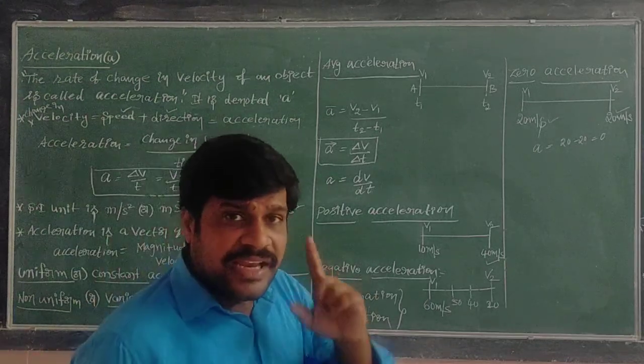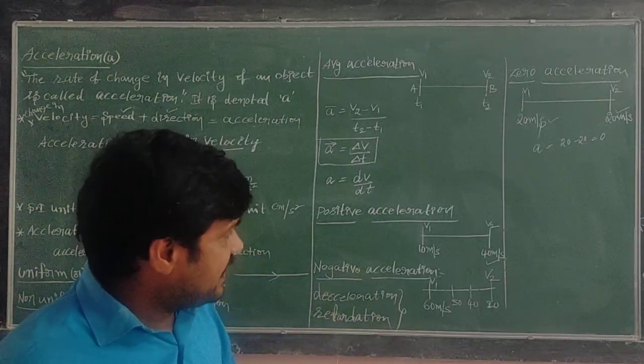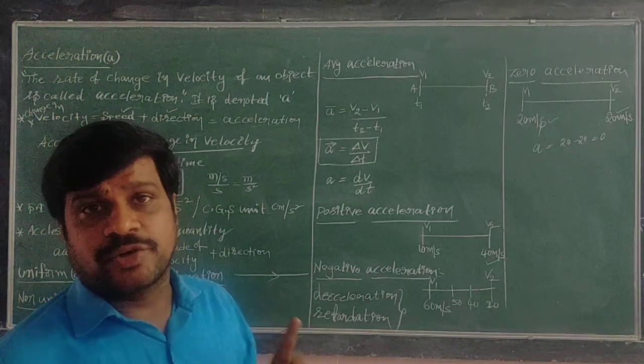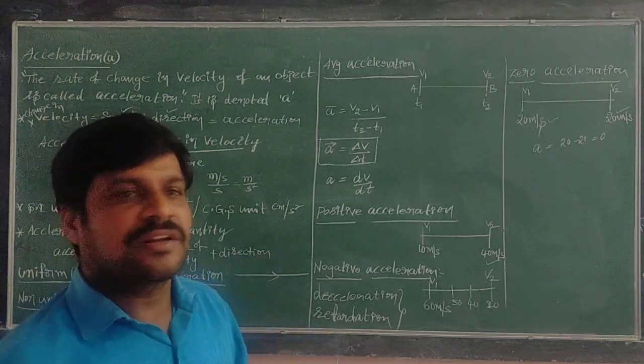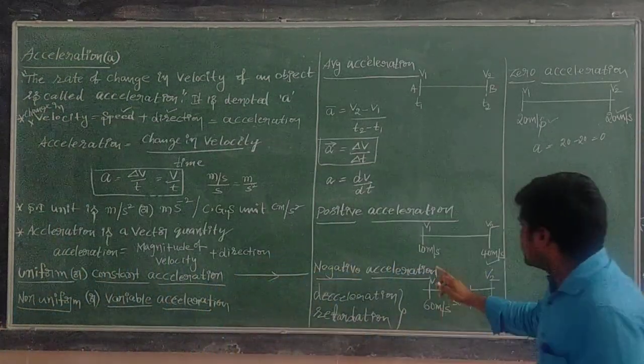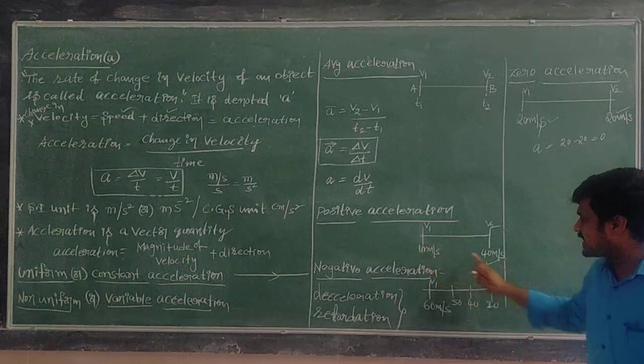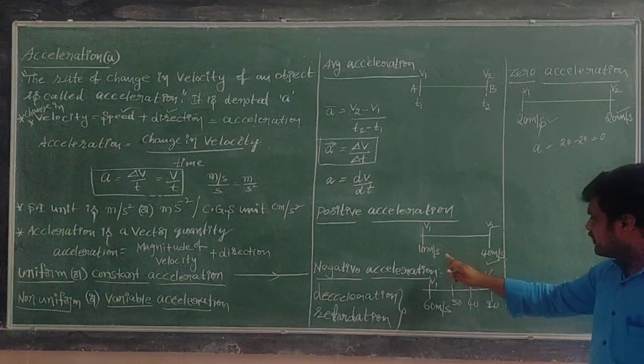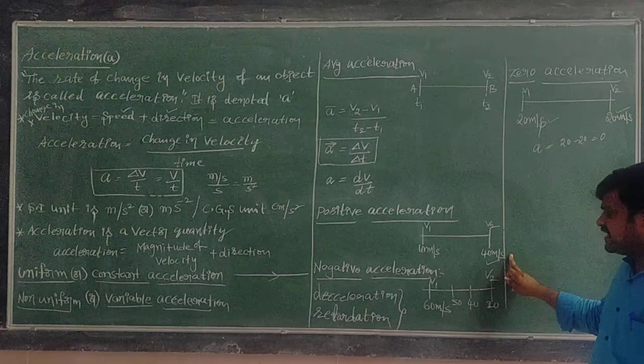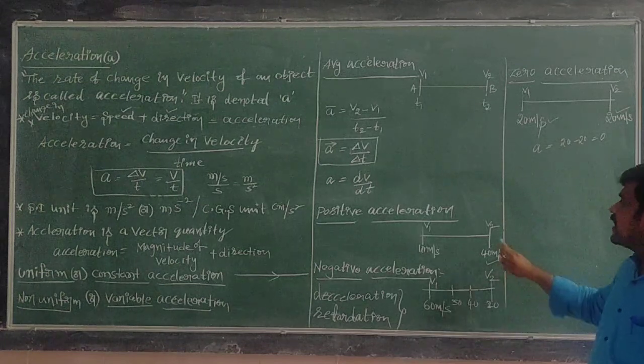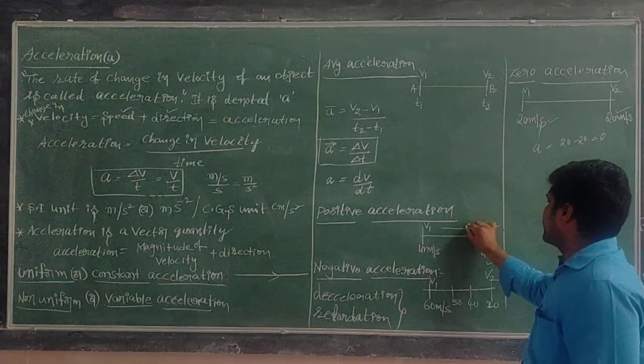In whichever direction the velocity is changing, in that direction only is the acceleration. For example, when the body is accelerating, in the direction in which speed is increasing, higher speed is there.